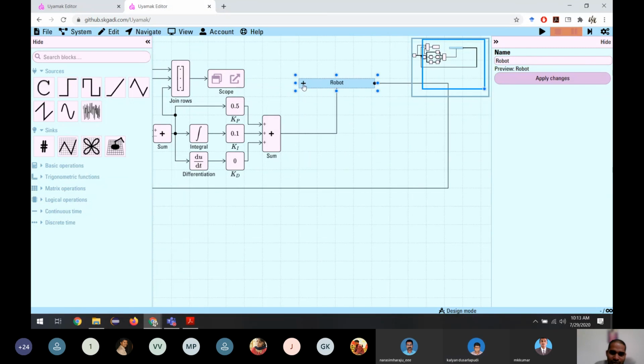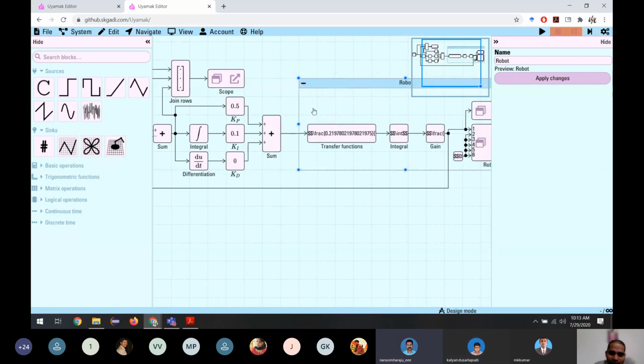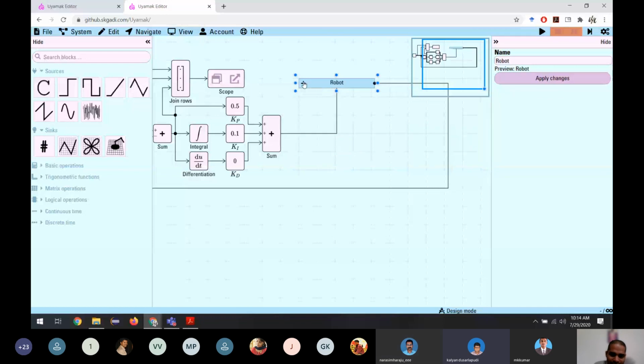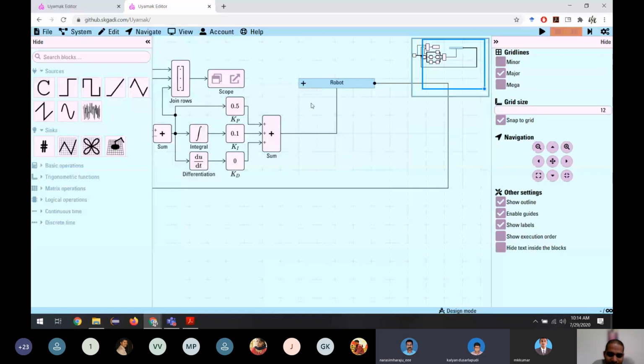This is a black box, we close this. We don't know what is inside the block. We just have a robot, we give voltage, and we receive the position or the velocity. What we want is to learn the values of these two parameters, 0.22 and 9.3 for A and B. So from the responses, we have to find the parameters. That's the idea of parametric identification. We will identify those parameters.